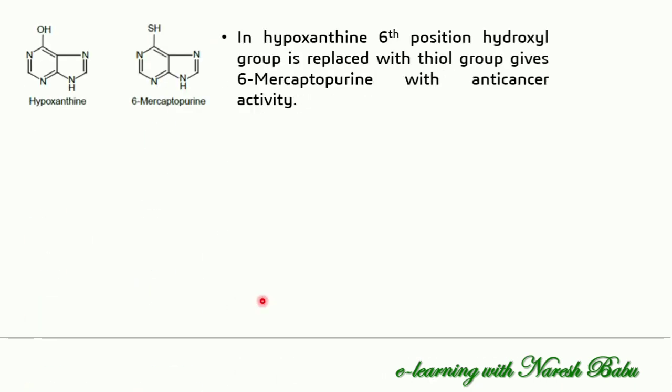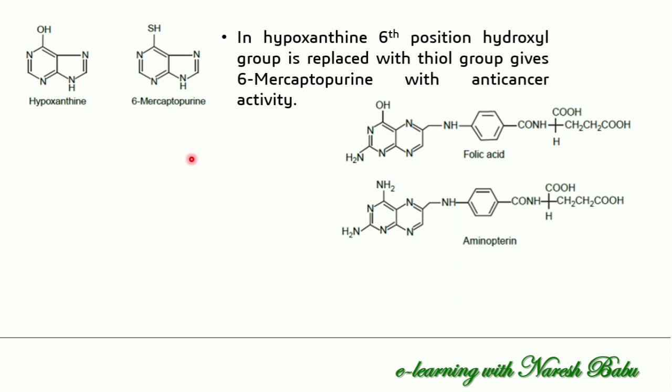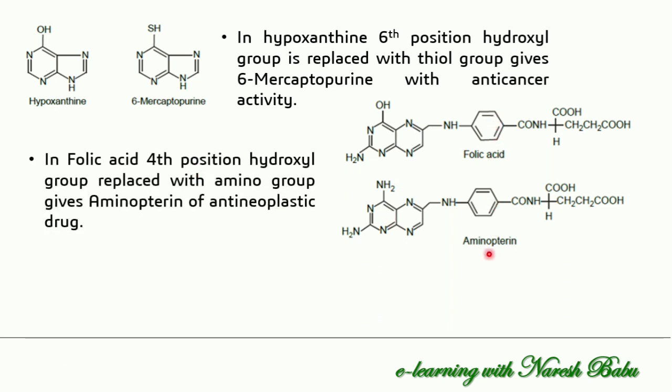See some other examples for monovalent atoms or groups replacement. This is the structure of hypoxanthine. We can see the presence of an OH group at the 6th position. Replacing that OH group with an SH group, a thiol group, gives 6-mercaptopurine. This drug also has anti-cancer activity. Some other examples are folic acid and aminopterin. In folic acid, the 4th position has a hydroxyl group.